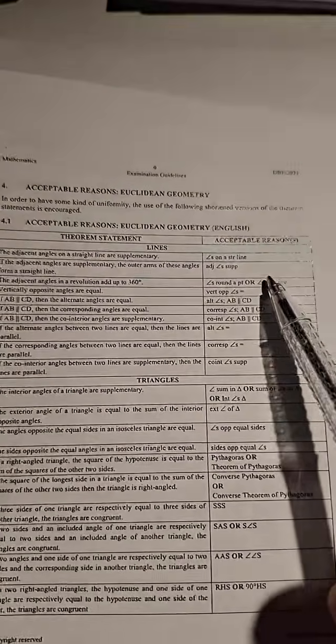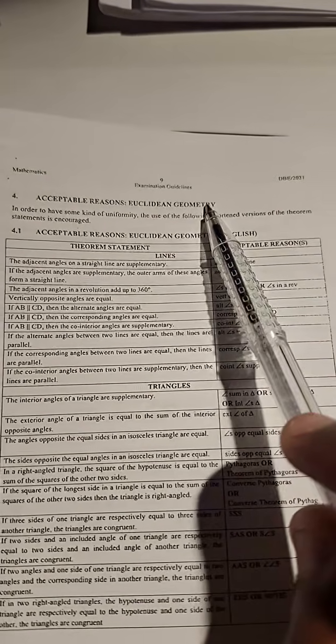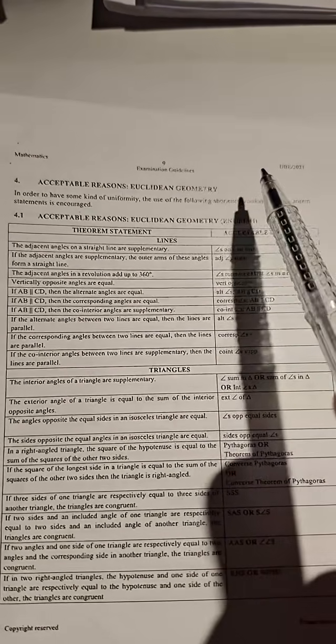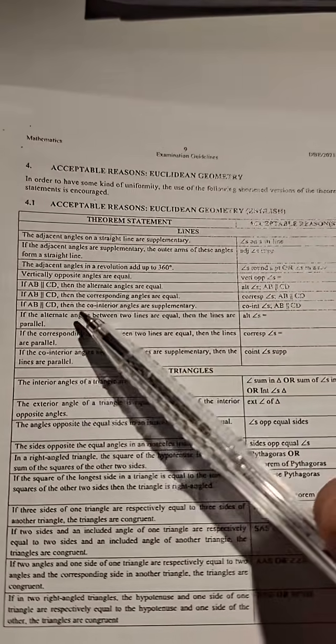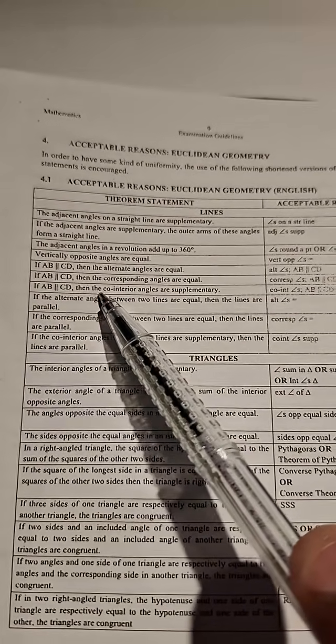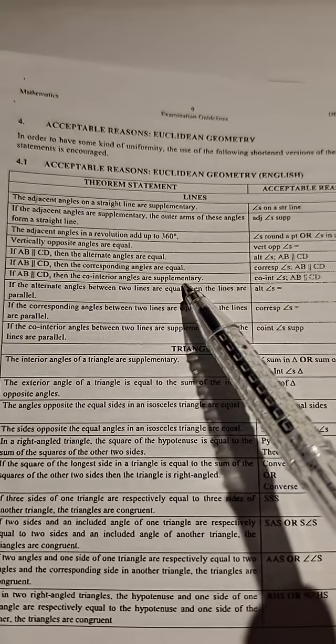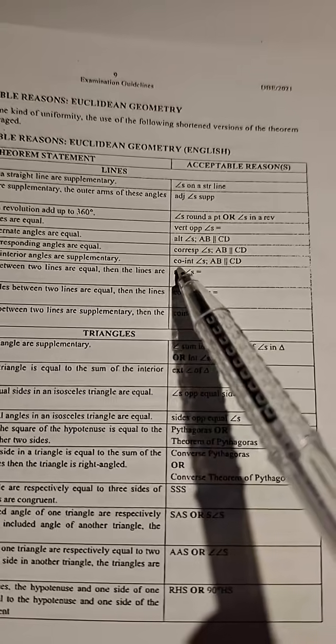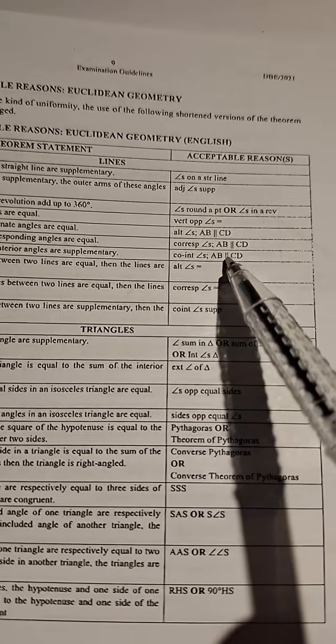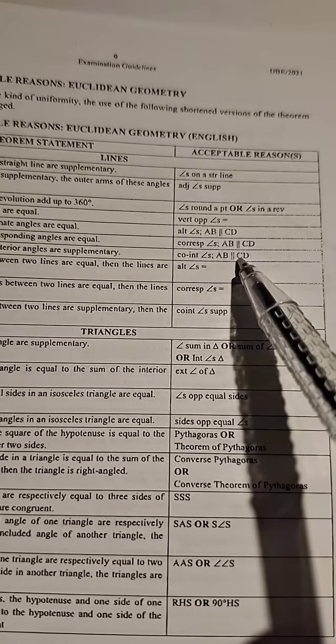Look at this, guys. This is what we call the acceptable reason document for Euclidean geometry. It's in the exam guidelines for grade 10. So you guys are future grade 10 pure maths learners. And when you write your reasons, look at this. If AB is parallel to CD, then the co-interior angles, we say that they are supplementary. You must write co-interior angles and you must include parallel lines.